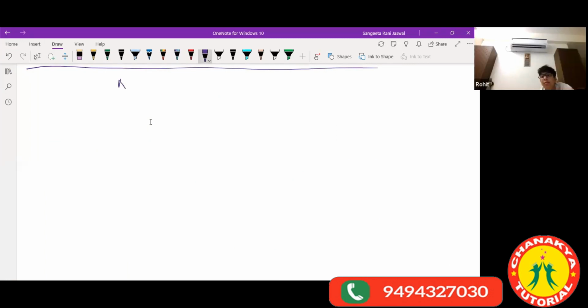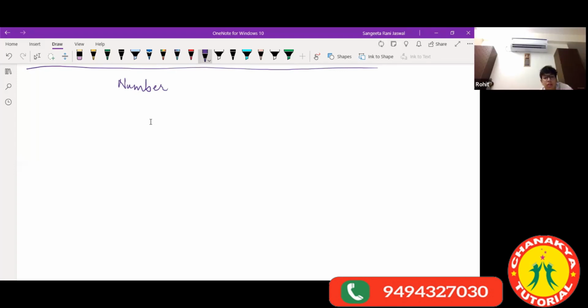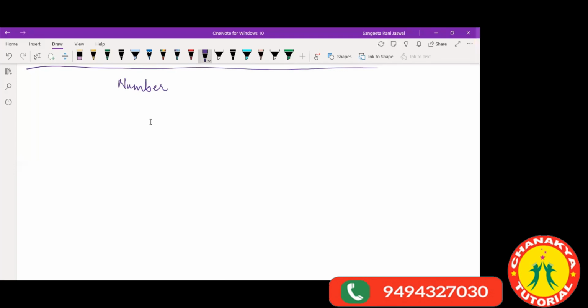Ma'am, will you be explaining from the starting of the chapter? Yes, I'm starting from the beginning, but I'll take the starting part quickly because you have already done this. Even if you have done it, those who have missed can grab the opportunity. We are doing it again, and for those who have done it, it's a revision also. So I'm doing it from the starting, and you can take down the notes wherever you feel like.